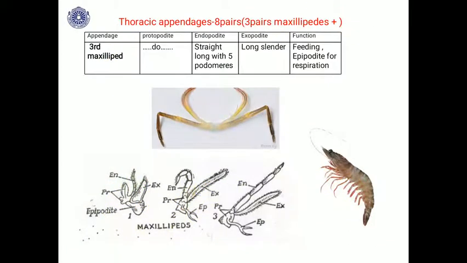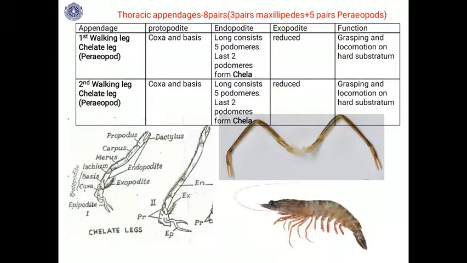Then the third pair of maxillipeds, you can see this is the third pair of maxillipeds. This is the protopodite, and the long endopodite has 5 podomeres, along with the exopodite and epipodite. This is also for feeding and respiration. Next you will find 5 pairs of periopods.